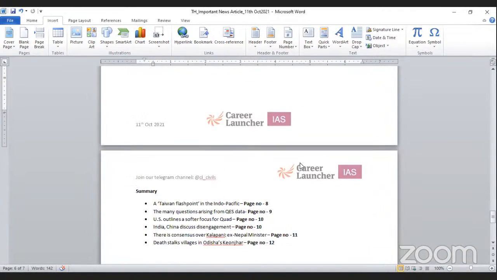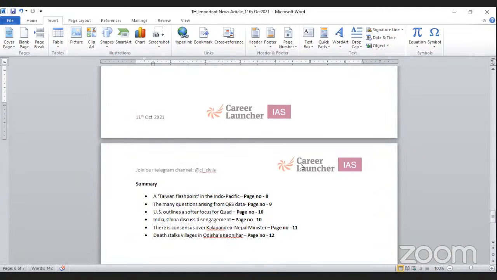These are all the important articles that you will find in today's newspaper from your exams perspective. At the last page of this document, there is a summary where all the important articles are mapped against the page number, so you can find them and save your time in reading the newspaper.